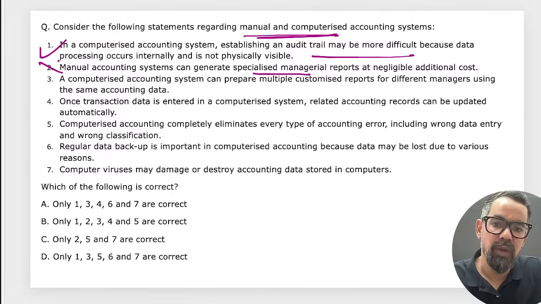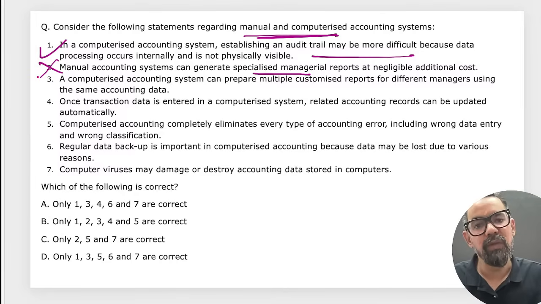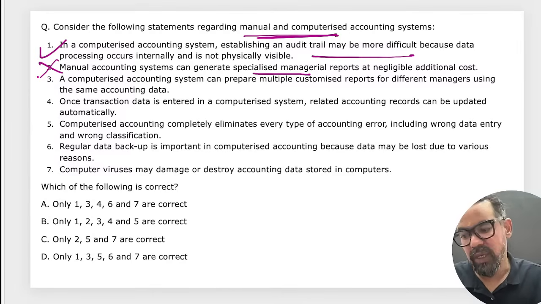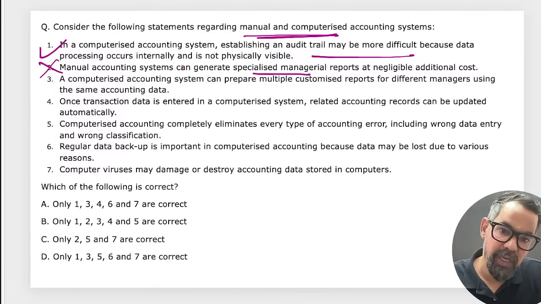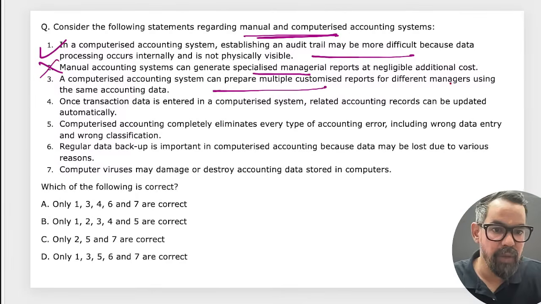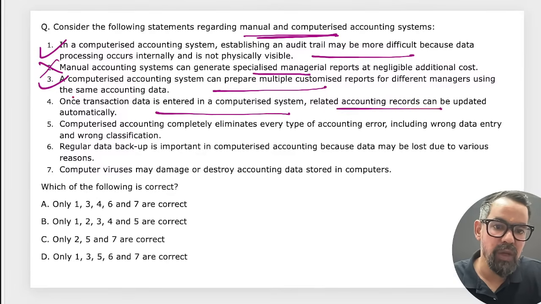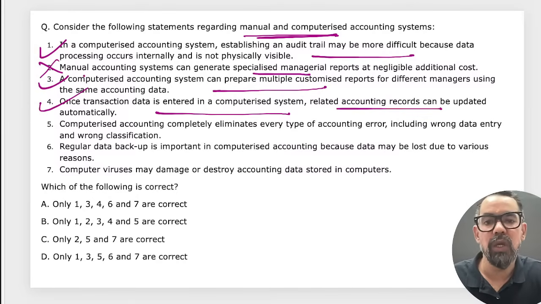No, in manual accounting we have to do it one by one, so it will take time to create reports, and accuracy also can be less. Computerized accounting system can prepare multiple reports in this. 100% true. Once transaction data is entered in computerized system, accounting records are updated automatically. That is called automation.